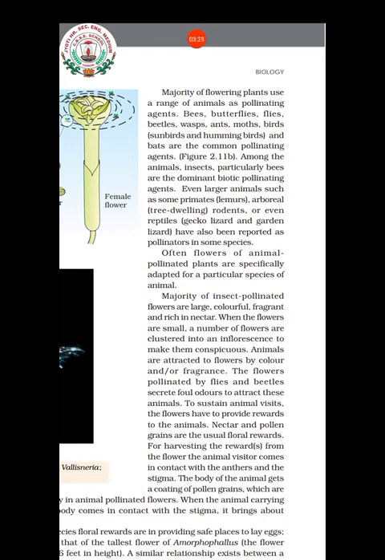During the course of evolution, as you have not studied evolution yet, the plants and the pollinating agents evolve together. If any change happens in the flower, the pollinating agents also will change accordingly, so that they can survive.